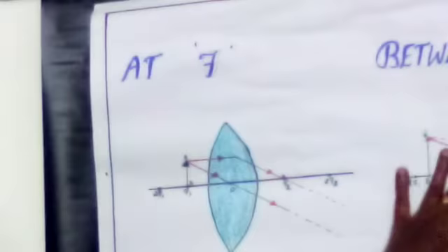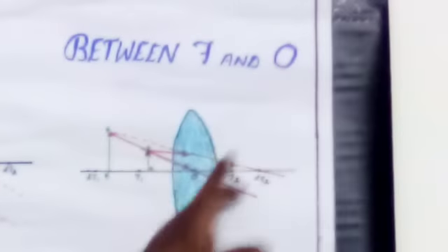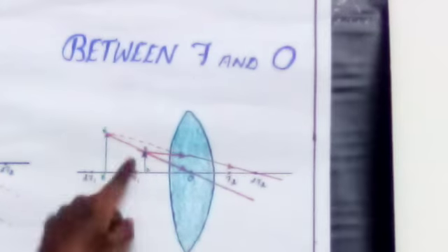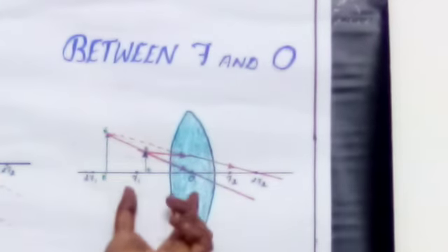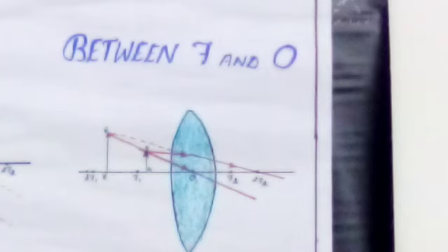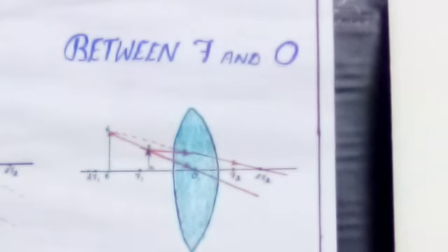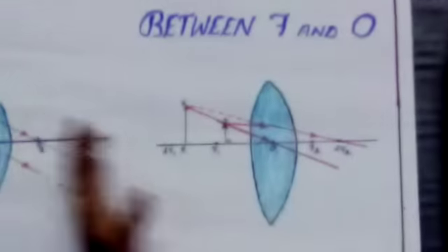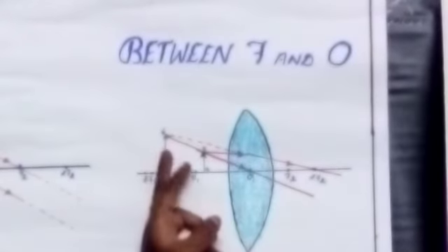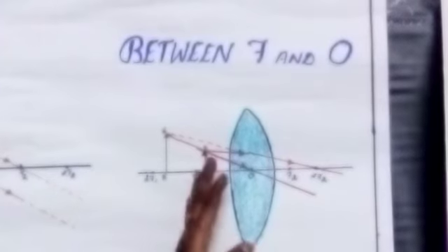And the last one is when the object is placed between the focus and the optic center. If you are placing the object between these 2 points, where can we get the image? Till now, in the 5 cases we studied, we always got a real image. Only in this case the image is a virtual image, because here the image is formed on the same side as the object.